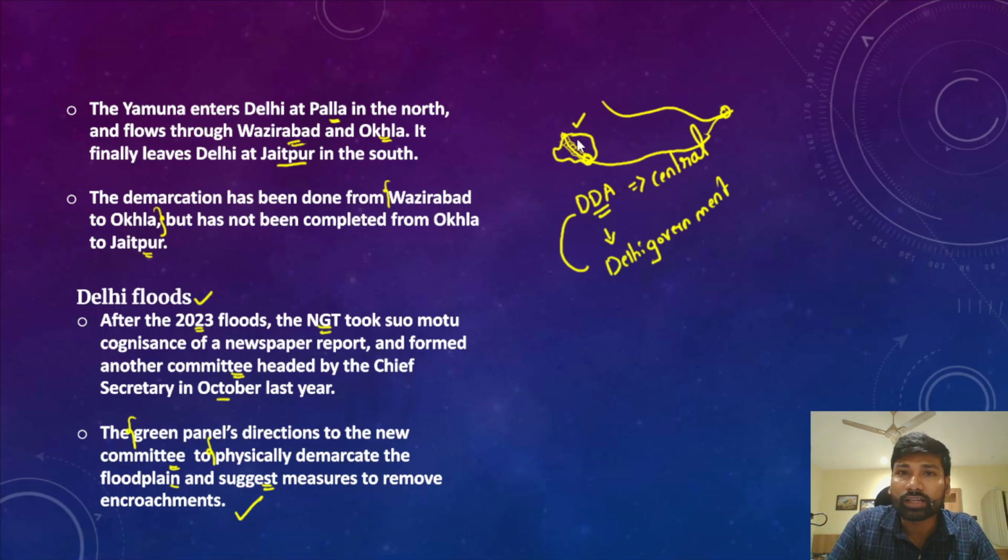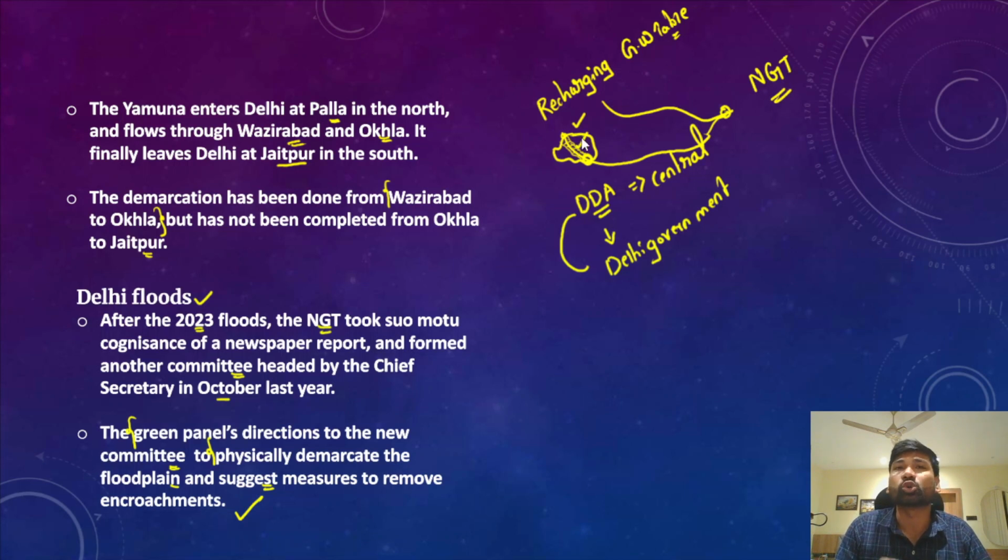Also understand, the protection of all these floodplains is very important to maintain the ecosystem of river Yamuna, and also to prevent the annual floods that take place in every rainy season in Delhi, and at the same time to recharge the groundwater tables of Delhi. Protection of the groundwater tables of Delhi and protection of the floodplains of river Yamuna are very, very important. However, the key concern here is that despite orders from the court and the National Green Tribunal, the demarcation of the floodplains is not yet done.